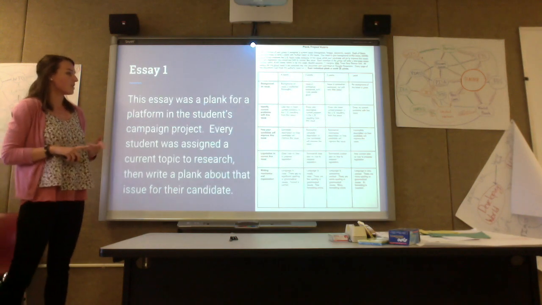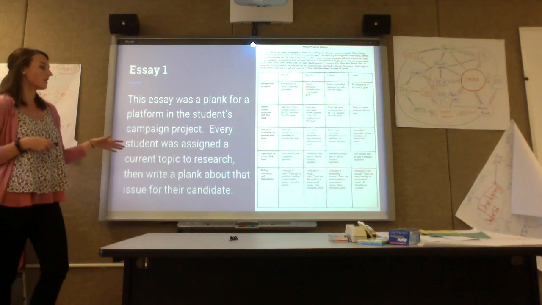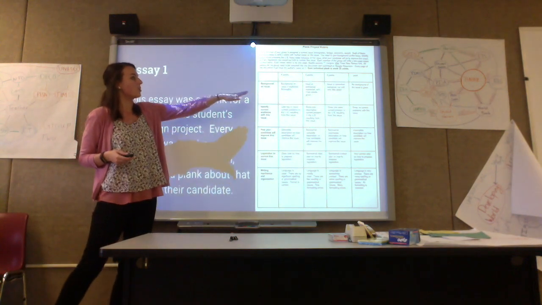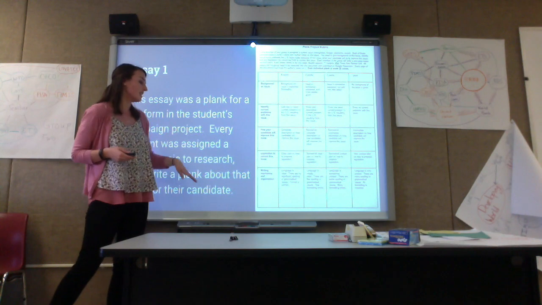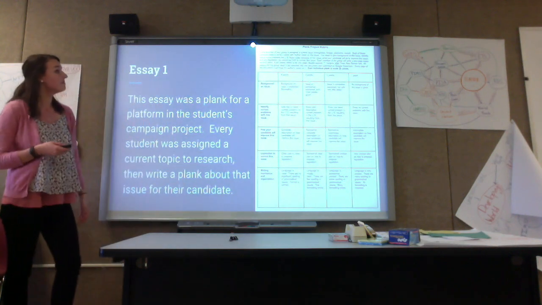So Essay 1 was a plank, which is kind of a platform for one of their candidates for a campaign. So this was my rubric where they had to include background on the issue, identify current problems, how their candidate will improve the issue, legislation for the issue, and then just writing mechanics and organization.